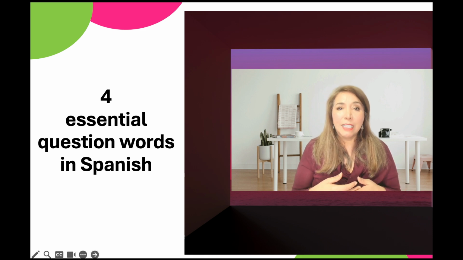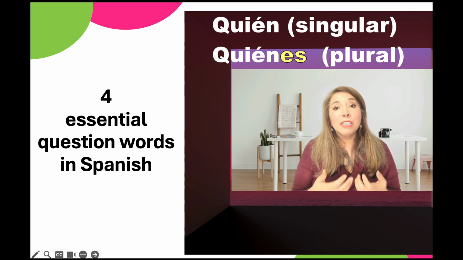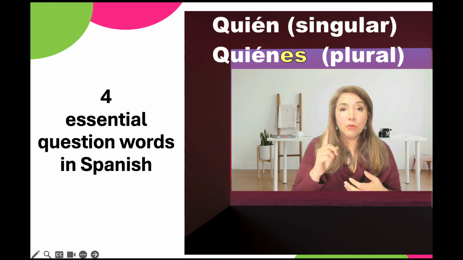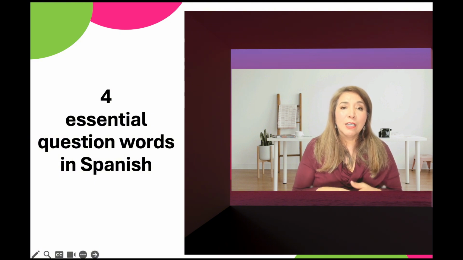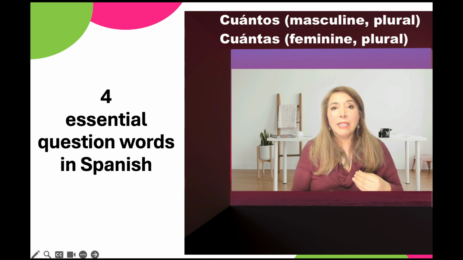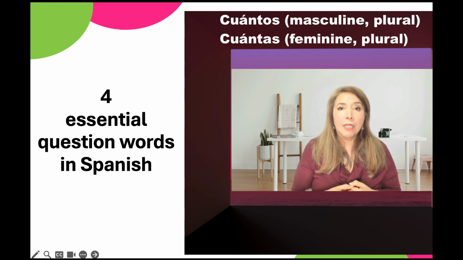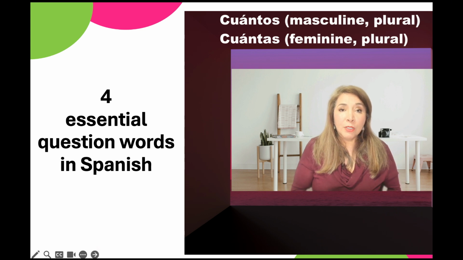So it changes? Yes. What does it depend on? It depends on the number. If you're asking about one person, ¿quién? More than one person, ¿quiénes? How do you say how many? ¿Cuántos? And when do you say cuántos versus when do you say cuántas? Cuántos, if whatever you want to count is masculine, and cuántas if it's feminine.